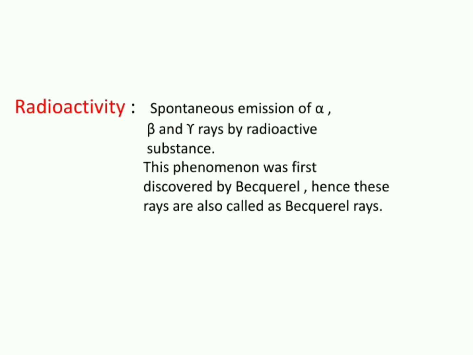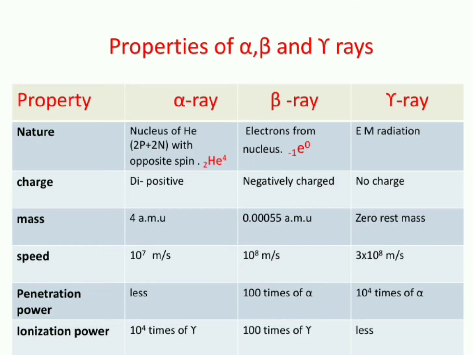Okay, look at the definition. Radioactivity is defined as the spontaneous emission of alpha, beta and gamma rays by a radioactive substance. So it is a spontaneous phenomenon, not a stimulated process. The element by itself starts emitting these alpha, beta and gamma rays. Because this phenomenon was accidentally observed by Becquerel, we also call these rays Becquerel rays, named after the scientist. Coming to the properties of alpha, beta and gamma rays, look at the below table.